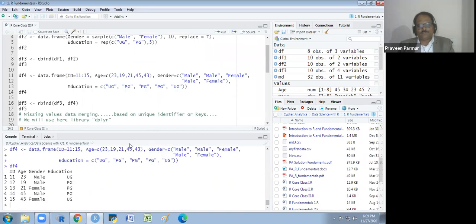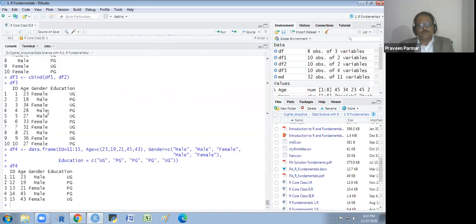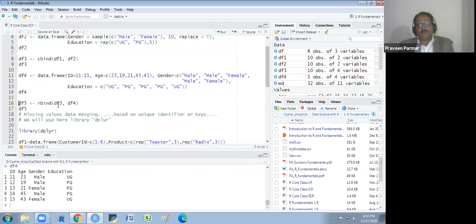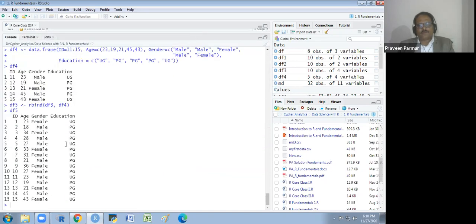And I will show you. Now, columns are the same. Observations are different. So what sort of bind could we use here? R bind, correct. So we could apply the R bind, df3 and df4. And I will show you this. So this is my R bind.